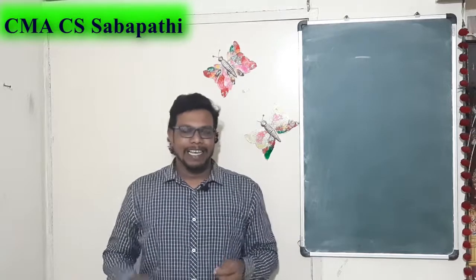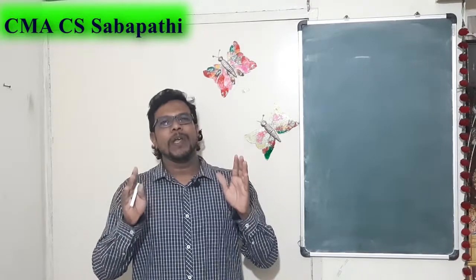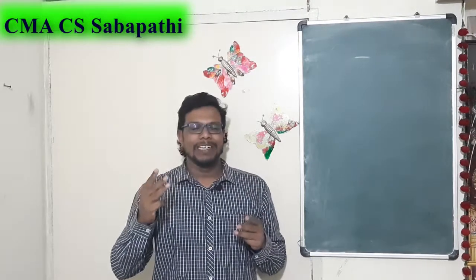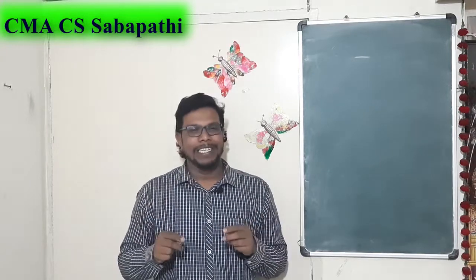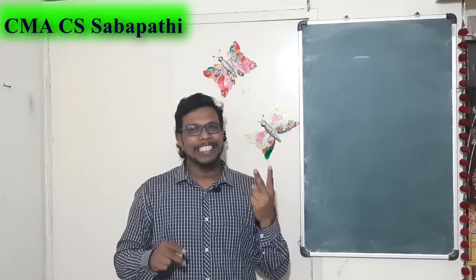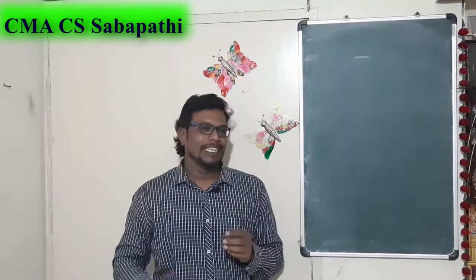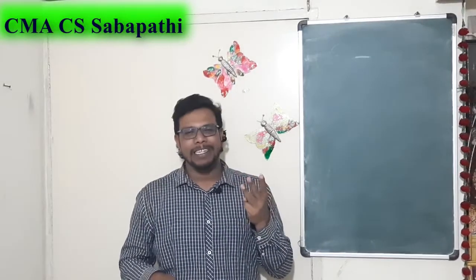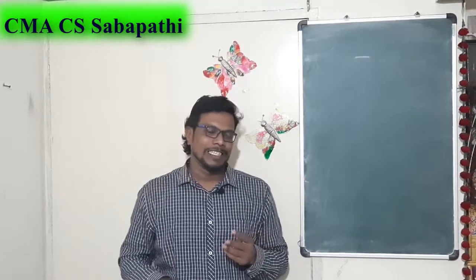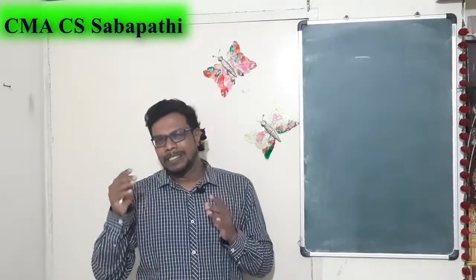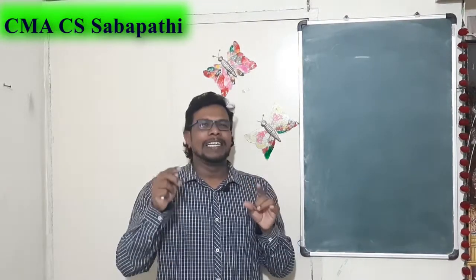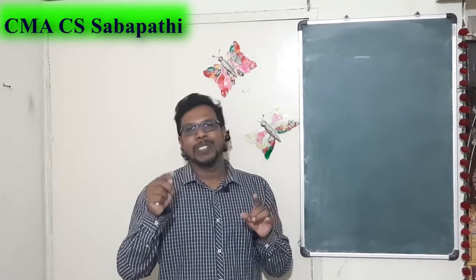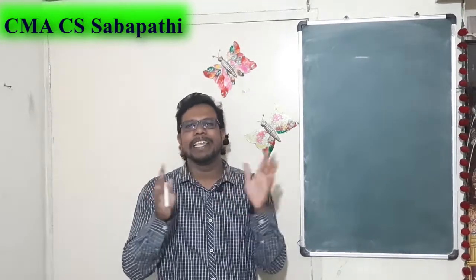Hello friends, in this video I am going to talk about three important things. One is what is outstanding liability. The second one is what is meant by the provision. The third very important thing is contingent liability. At the end of this video I am going to explain why the contingent liability is not shown in the accounts. I am going to give a clear explanation.